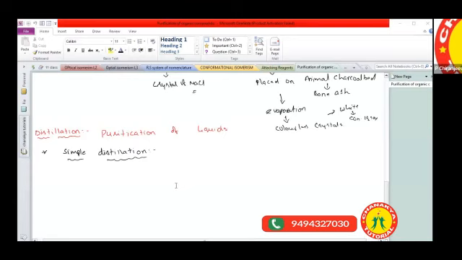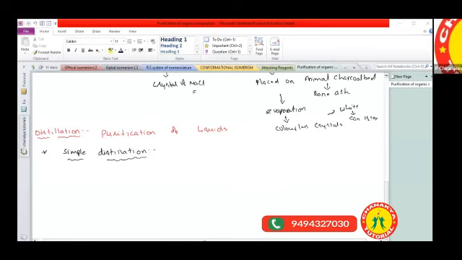The third method we are using is the distillation process. The distillation process is applicable for the purification of liquids. It is used for purification of liquids.